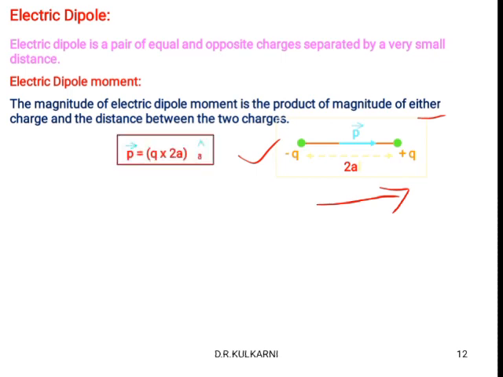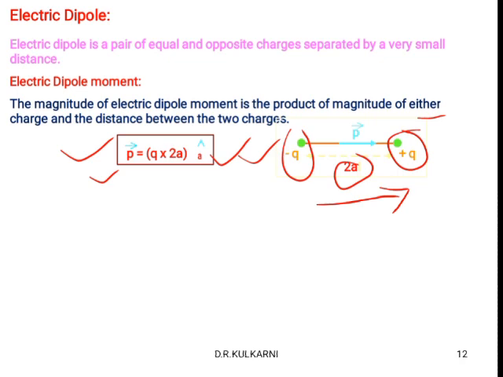Then how do we express this dipole moment in expression form? P is equal to q into 2a. Q means any one charge, into 2a. 2a is the distance between the charges. Here I have written the expression in vector form. So vector P is equal to q into 2a into vector a. Vector a is again a unit vector. Magnitude is 1. It shows the direction of the dipole moment.